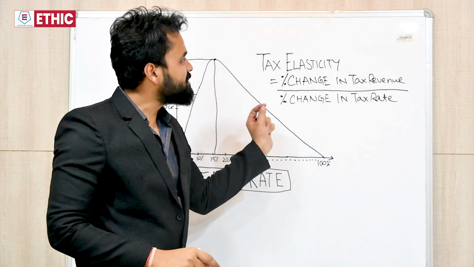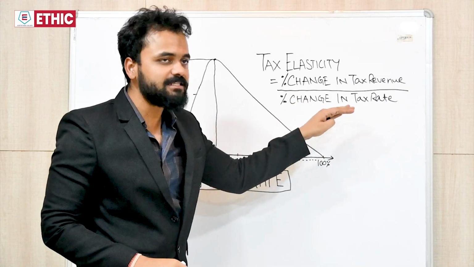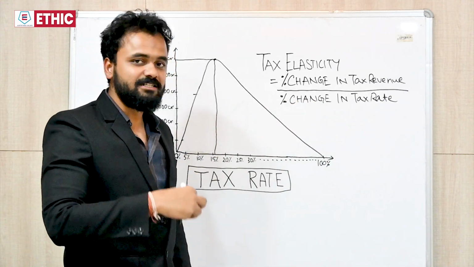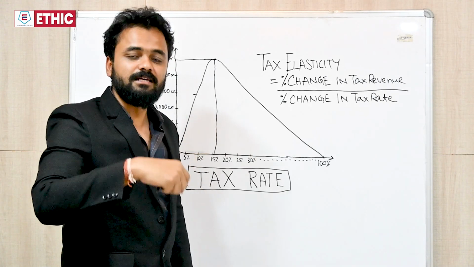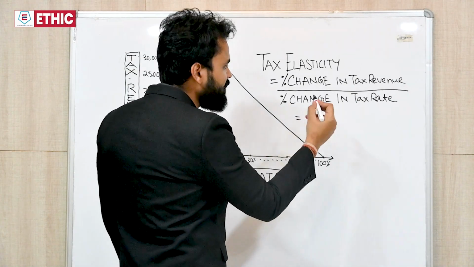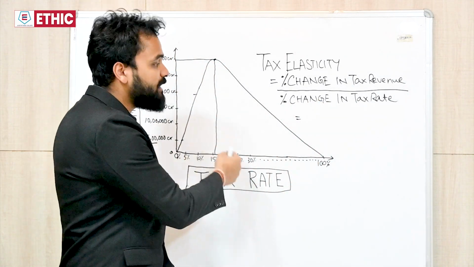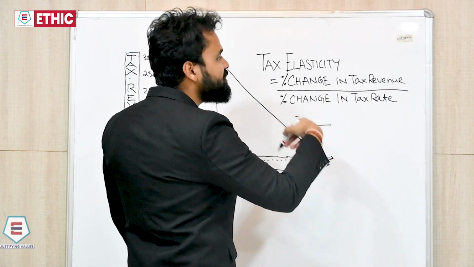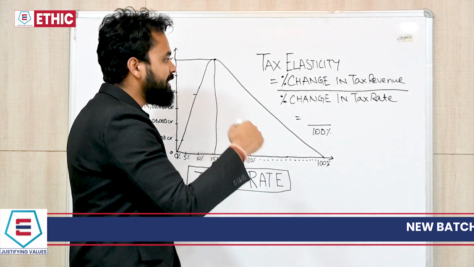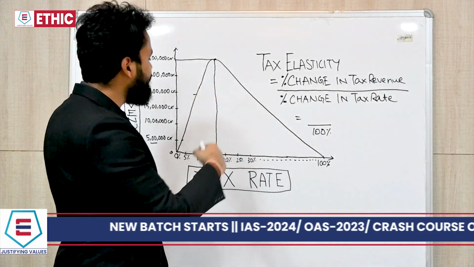From this concept, we get to another concept of tax elasticity. That is percentage change in tax revenue by percentage change in tax rate. This gives us the figure that whether our change in tax rate is successful to garner more tax revenue. For example, say we have increased the tax rate from 5% to 10%. So percentage change in tax rate is 100%. It has exactly doubled. Tax revenue has increased from say 15 lakh crore to 20 lakh crore.